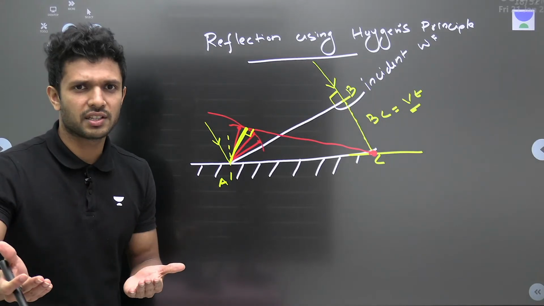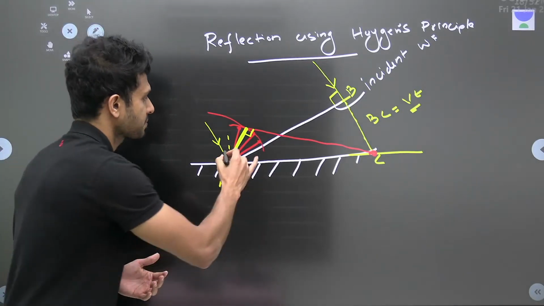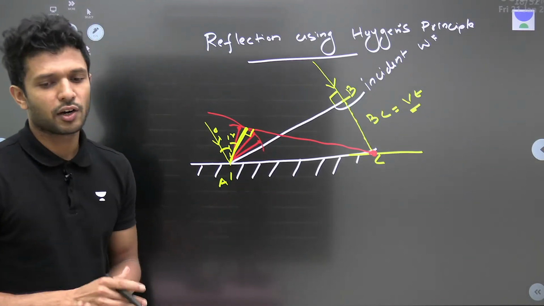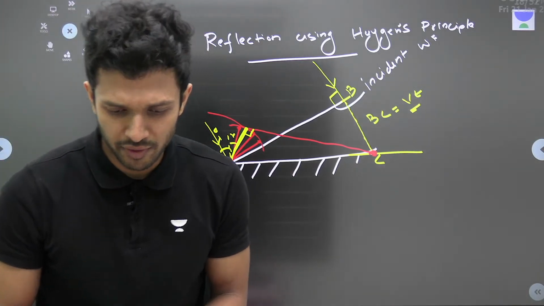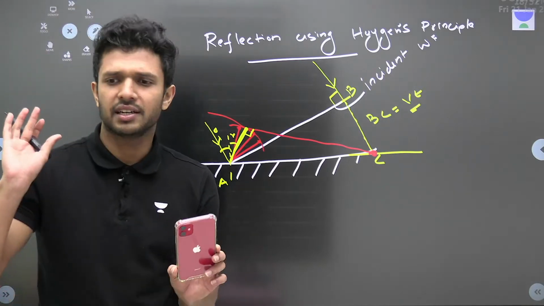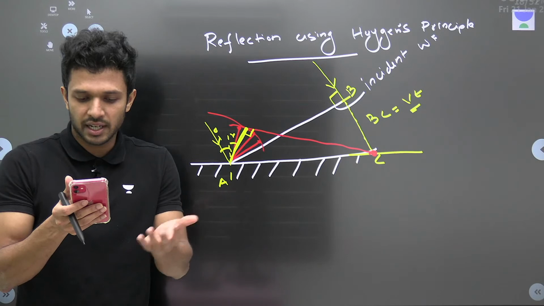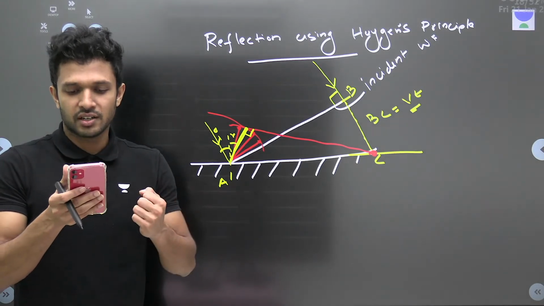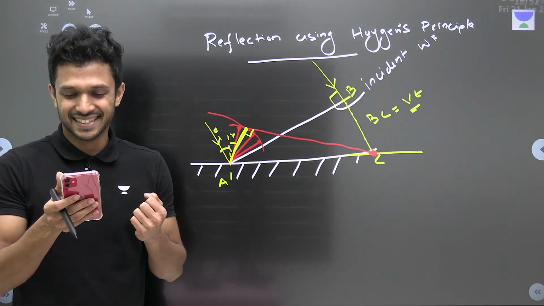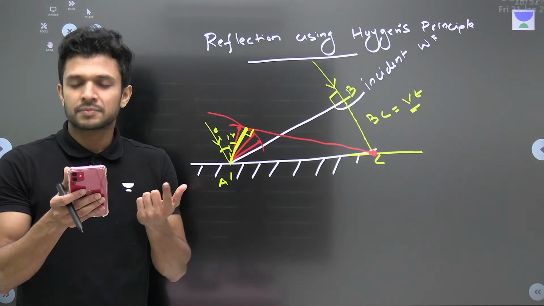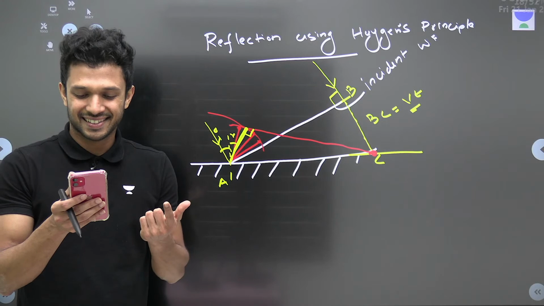Now I hope you know the theorem, matlab how it is done. How the angle of i is proved equal to angle of r, which is the basic law of reflection. Sabko pata hai ye, right? Isn't it known to everyone? Let's call Mithilesh, Myara, Swarna, Jia. Is it clear?